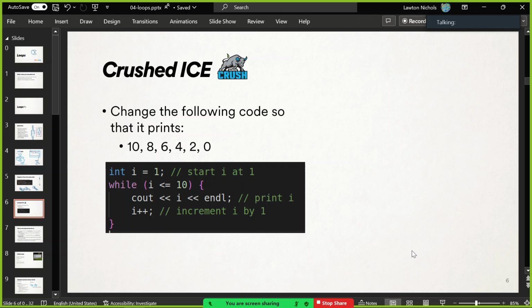So 10 down to 0 rather than up. We were going up, so figure out the part that made it go up. We go down instead. The first thing that we printed was 1, and we went 1 to 10, so we want to change that. Start somewhere else. And then you want to stop at 0. What's a good condition so that if I ever get something different, I stop it where I want it to be?